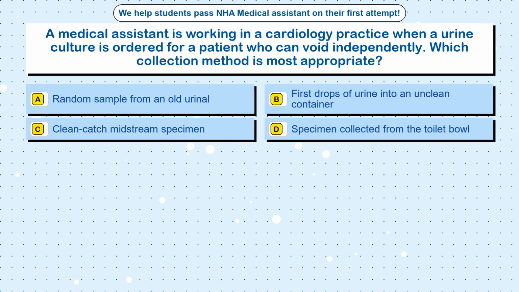Question 20. A medical assistant is working in a cardiology practice when a urine culture is ordered for a patient who can void independently. Which collection method is most appropriate? Option A, random sample from an old urinal. Option B, first drops of urine into an unclean container. Option C, clean catch midstream specimen. Option D, specimen collected from the toilet bowl.